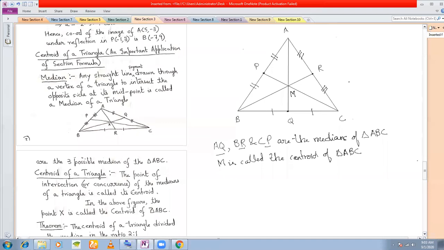Now, once the concept of centroid is clear, I would like to mention a theorem which I'll be using.